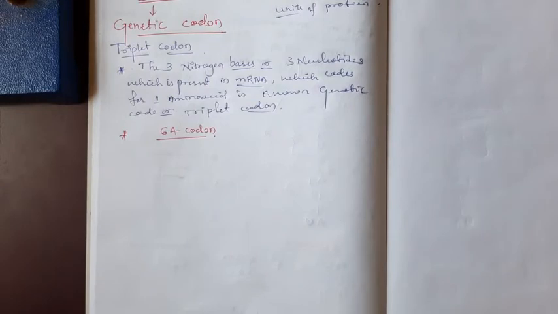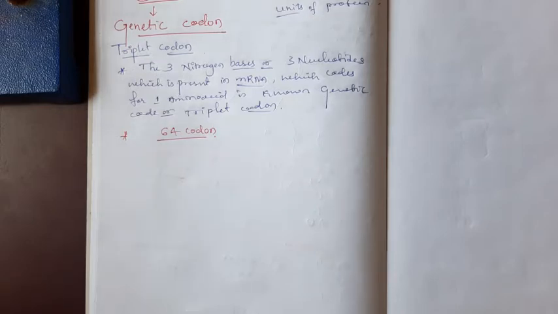In the next class I will explain the characteristic features of genetic code, how many codons, the salient features, and who discovered the genetic code. Today we just completed the introduction to translation, particularly focusing on the codon and coded language.